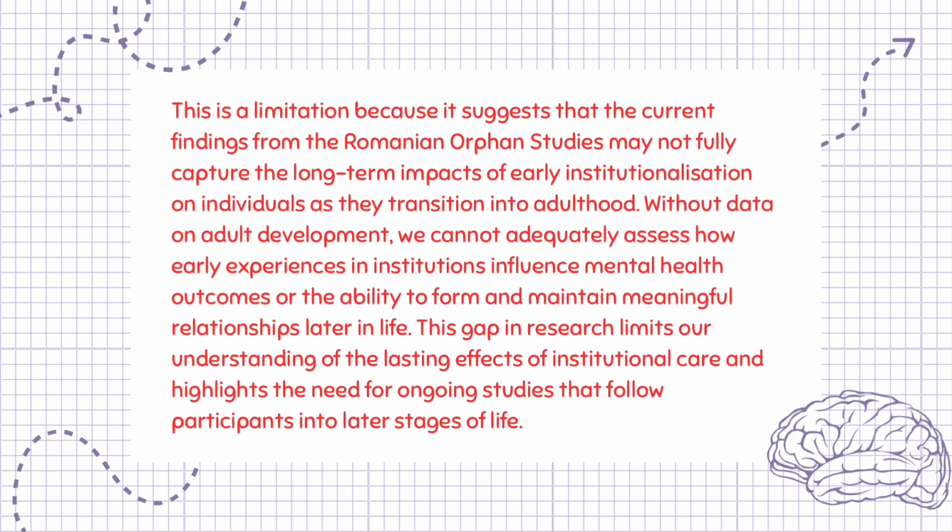This is a limitation because it suggests that the current findings from the Romanian orphan studies may not fully capture the long-term impacts of early institutionalization on individuals as they transition into adulthood. Without data on adult development, we cannot adequately assess how early experiences in institutions influence mental health outcomes or the ability to form and maintain meaningful relationships later in life. This gap in research limits our understanding of the lasting effects of institutional care and highlights the need for ongoing studies that follow participants into later stages of life.